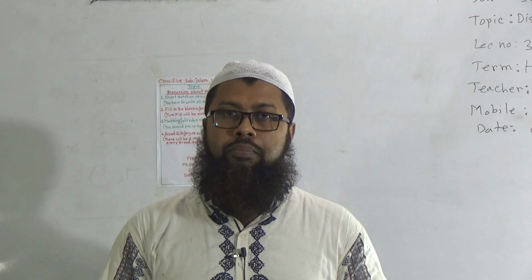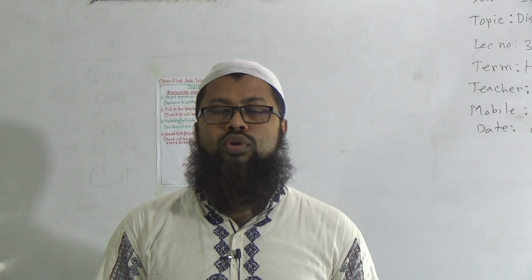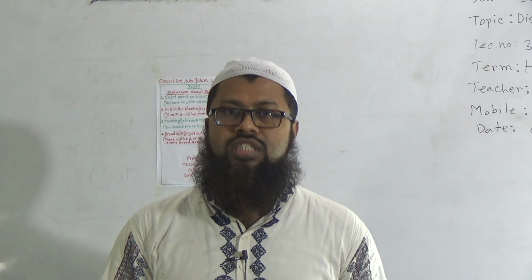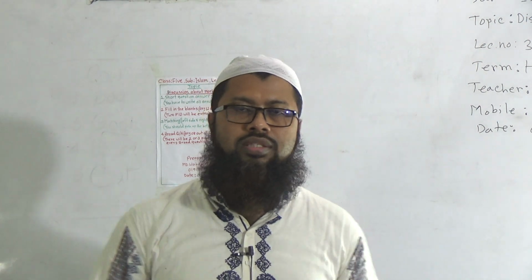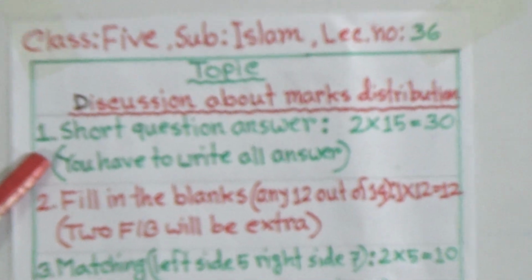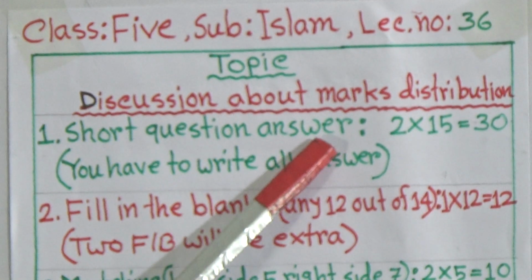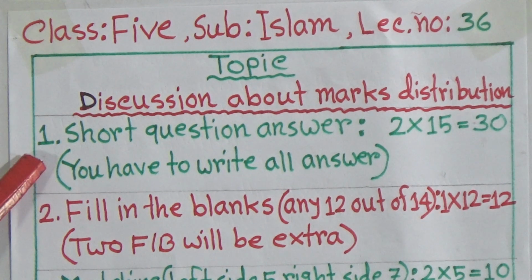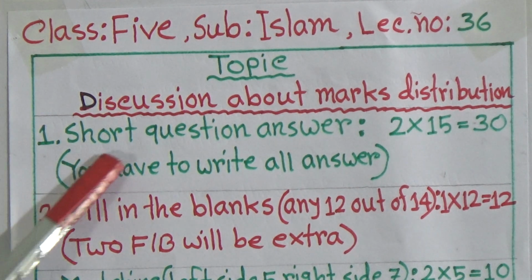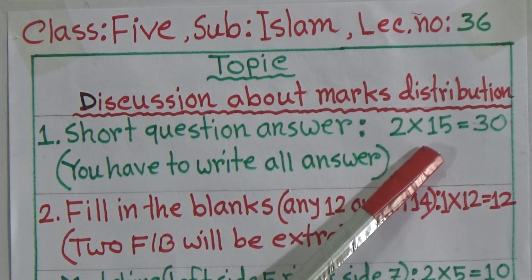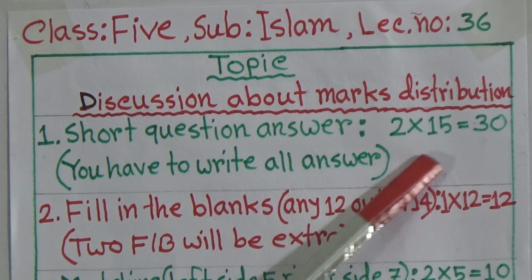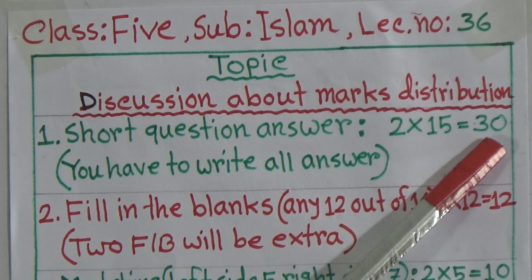And I will discuss right now the marks distribution. What type of question will come in the exam and what will be the marks distribution. Students, see there, number 1, that is short question answer. So question number 1 will be the short question pattern, and each question answer will be 2 marks and there will be 15 questions. So 2 multiply 15, 30. So for short question answer you will get 30 marks.